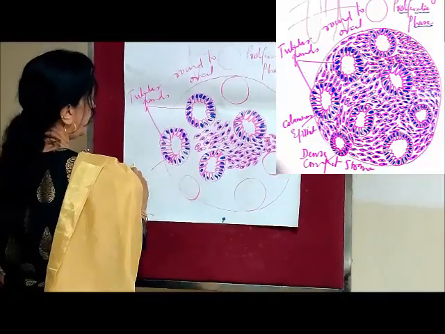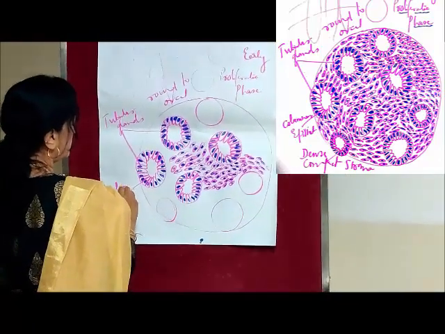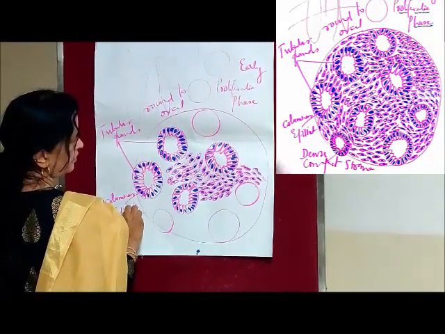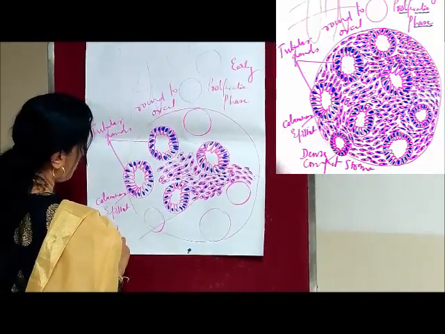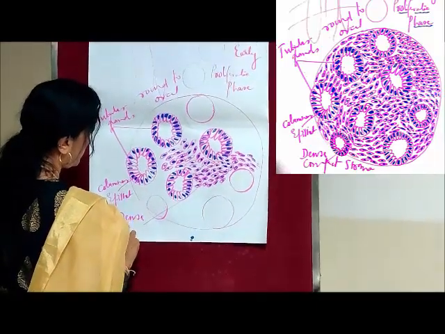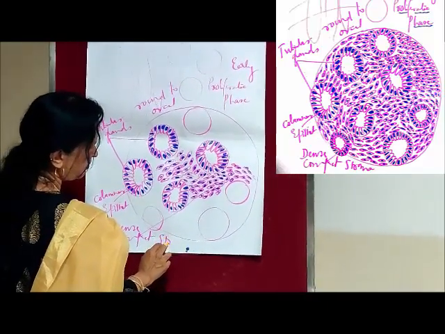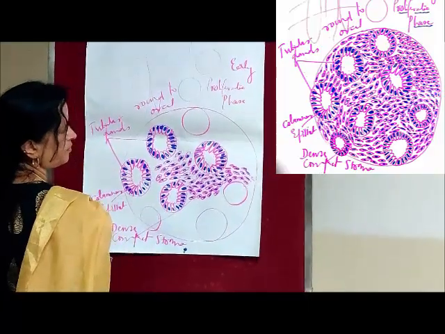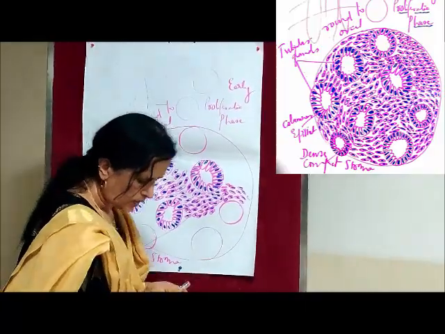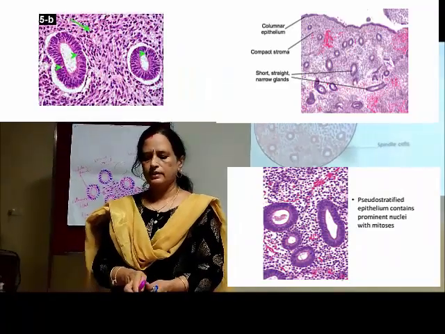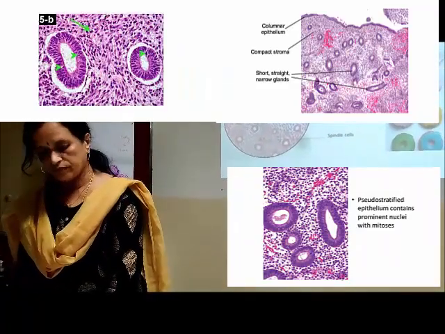This is the columnar epithelium. This is the dense compact stroma. So I'll come back to complete the diagram now.